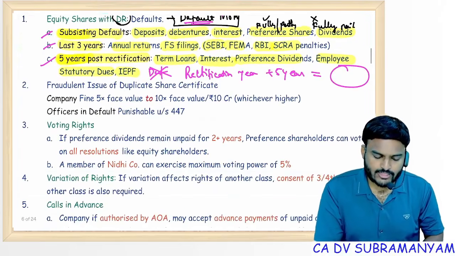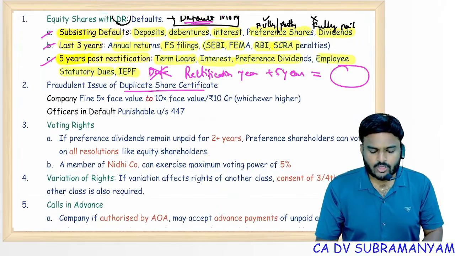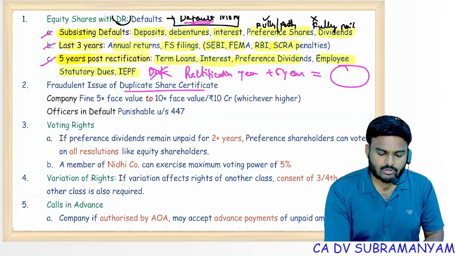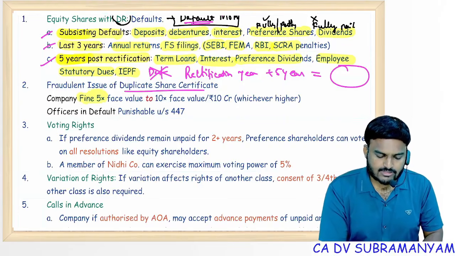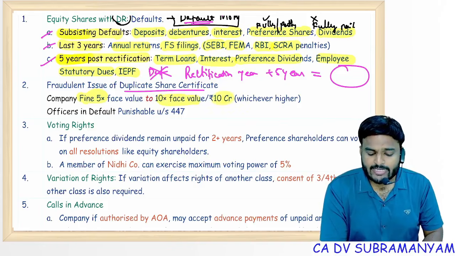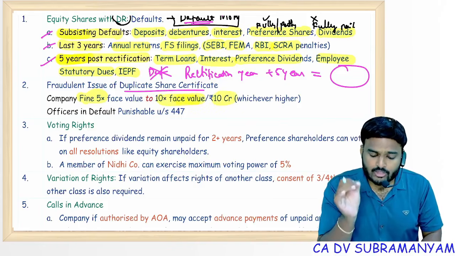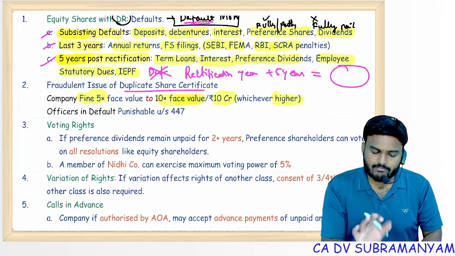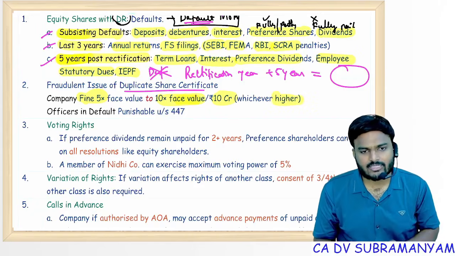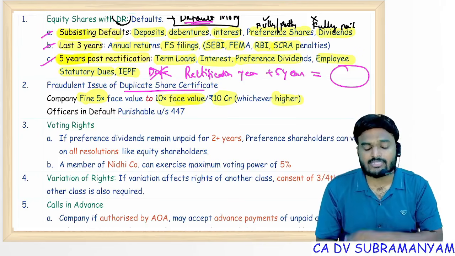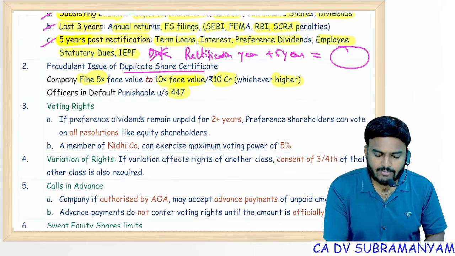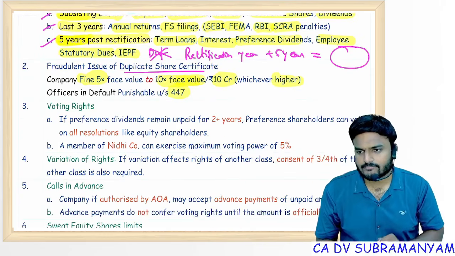Fraudulent issue of duplicate share certificate. In case of fraudulent issue of duplicate share certificate, punishment to the company is minimum 5 times or maximum 10 times the face value of shares so duplicated, or 10 crores, whichever is higher. Minimum 5 times, but maximum 2 limits are there, 10 crores or 10 times, whichever is higher. Officer in default will get punishment under section 447.